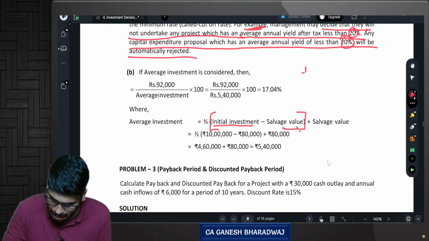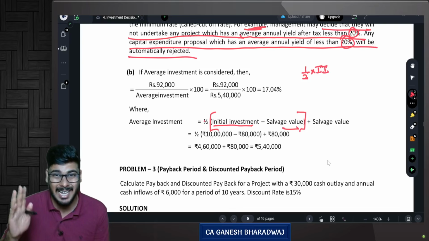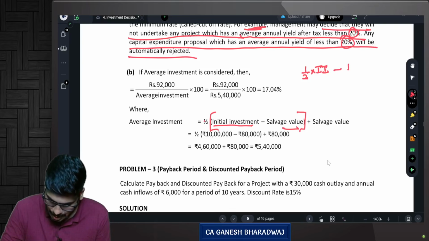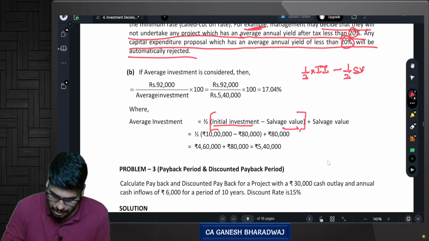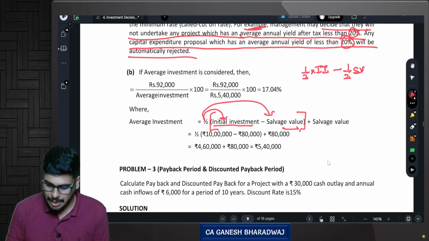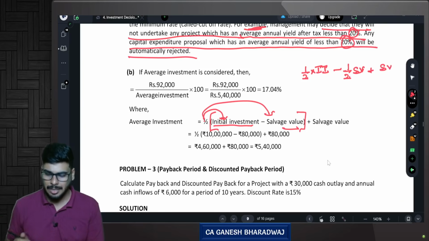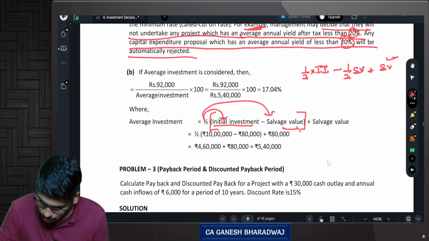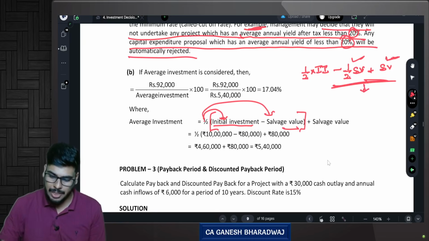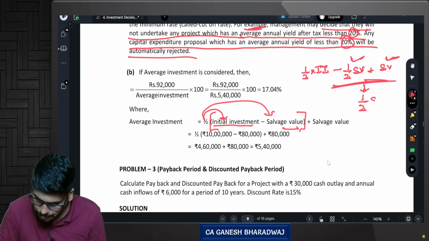Can I rewrite this formula as half of initial investment, I'm writing it as II, minus half of salvage value, correct? So half into initial investment minus half into salvage value plus salvage value, correct guys? Yes. So can I say salvage value minus half of salvage value? If I block these two together, salvage value minus 1 by 2 of salvage value is nothing but 1 by 2 of salvage value, correct guys?